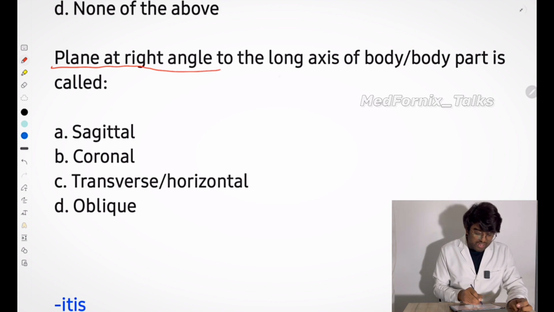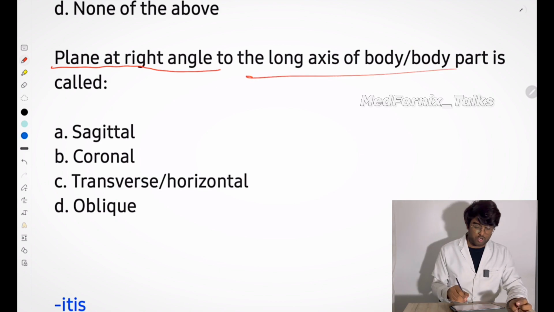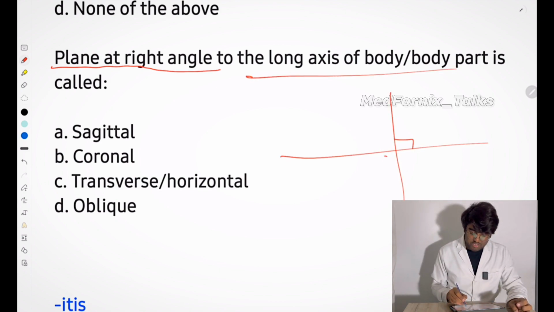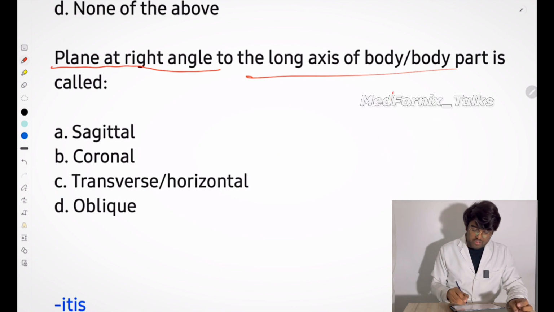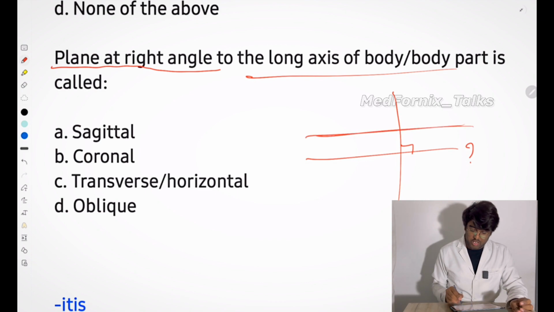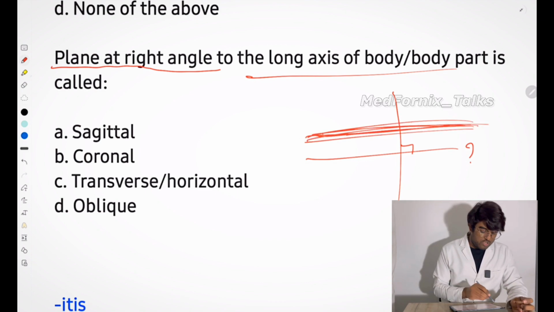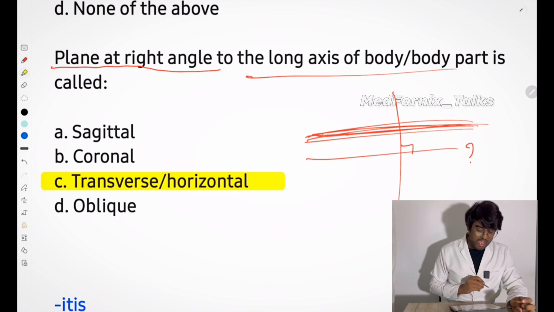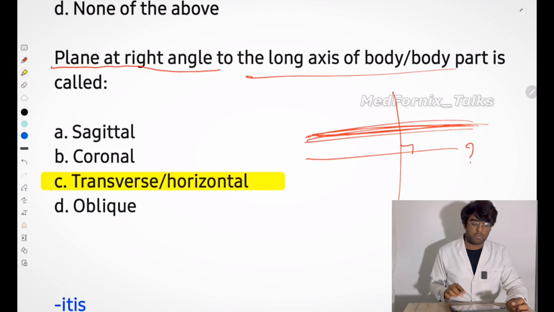Plane at a right angle to the long axis of the body. Which will be the right angle? Long axis means, suppose this is the long axis, then the right angle will definitely be like this, and here is the right angle. So if it is a right angle, then what plane have I drawn here? This will be the horizontal or the transverse plane. So option C is the answer here, transverse or horizontal plane.